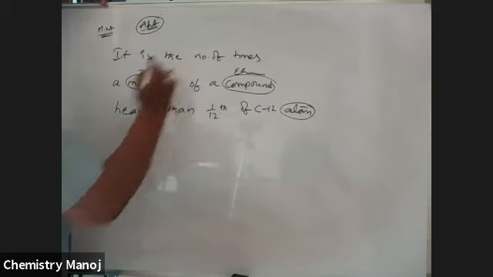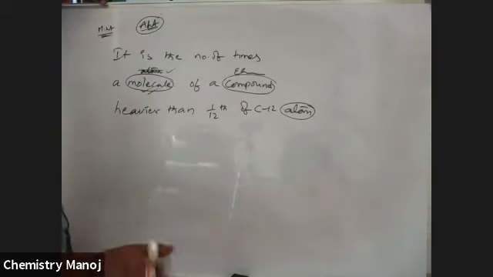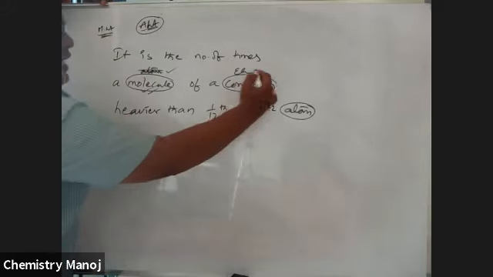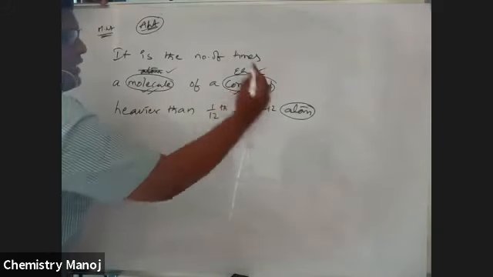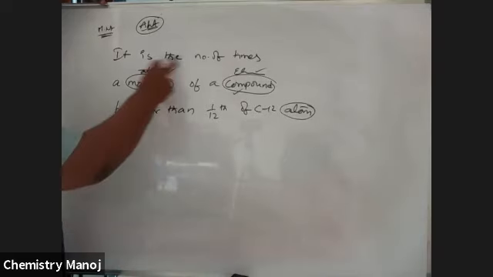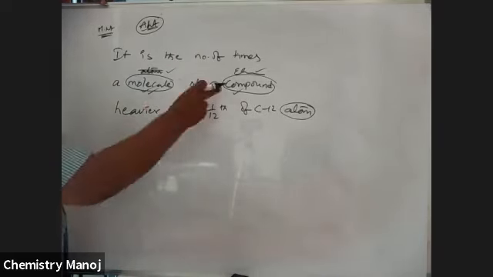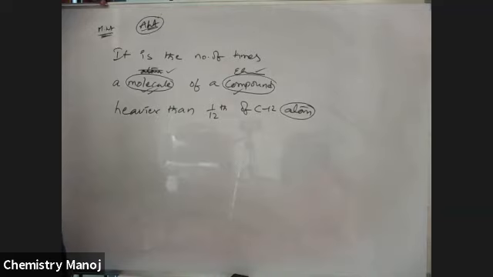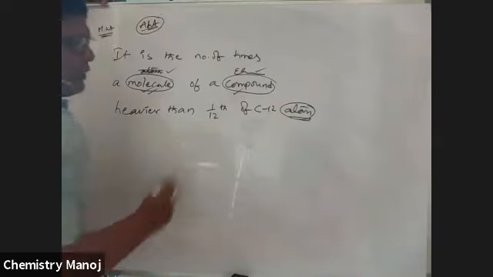Because it is atomic weight, it is atom. That is the basic difference. If it is atom, it is element. If it is molecule, that is a compound. That is a slight difference between atomic weight and molecular weight. So it is the number of times a molecule of a compound is heavier than 1/12 of C12 atom. In both cases, it is atom.